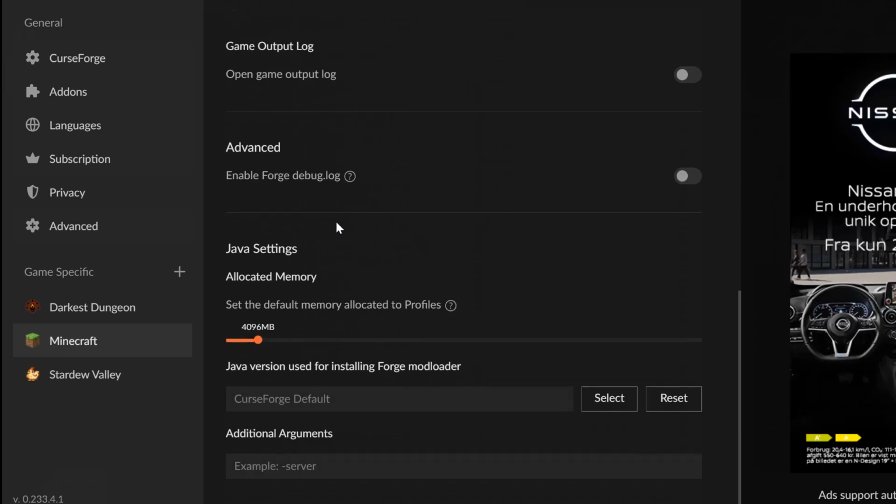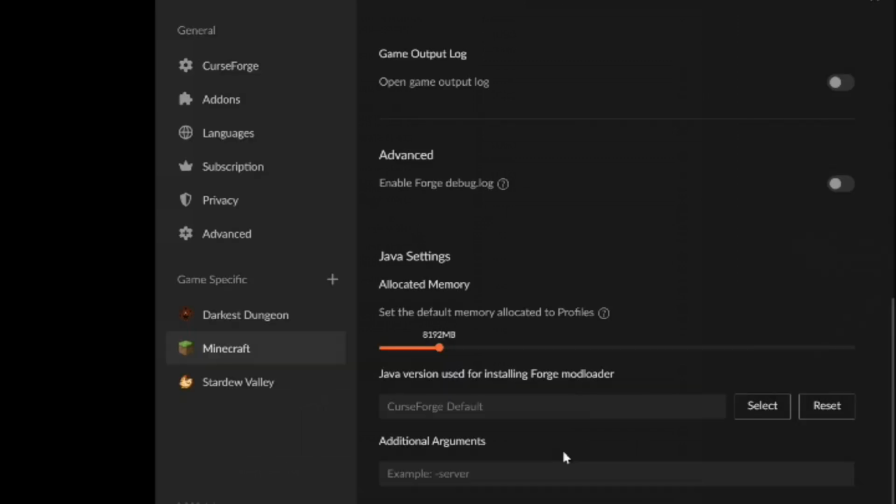And you can now allocate your RAM. If you have installed Java correctly, then you can change it here. I would recommend at least 4 GB of RAM. Personally, I use 8 GB, but you should always have some RAM left. If you have 8 GB RAM in your computer, then you should allocate 4 GB. If you have 16 GB RAM in your computer, then you can use 8 GB.